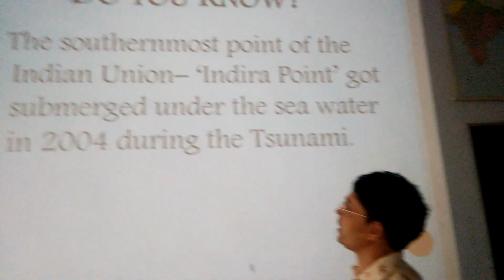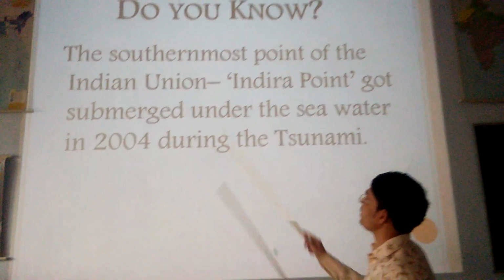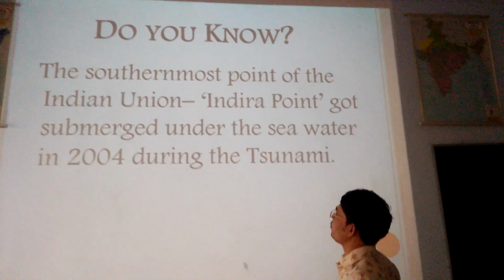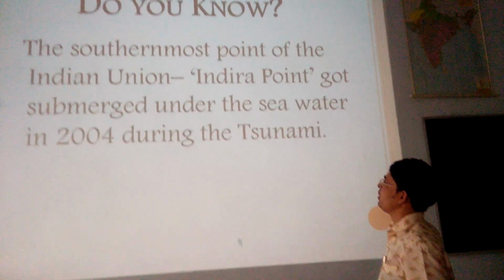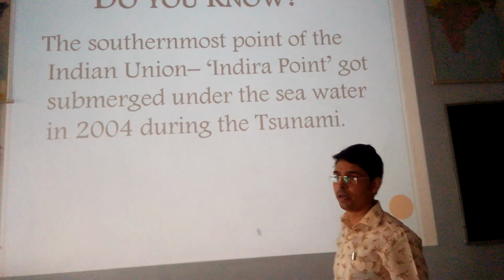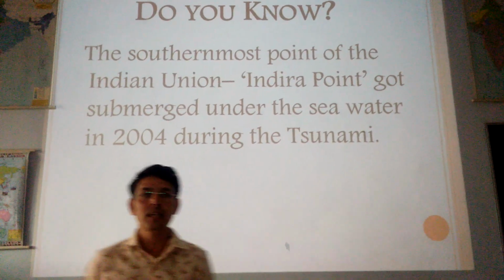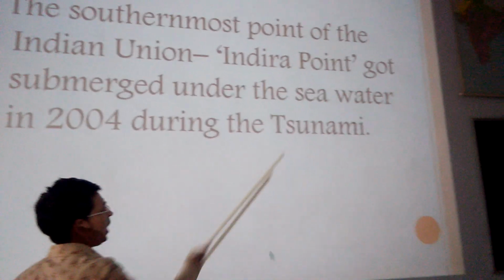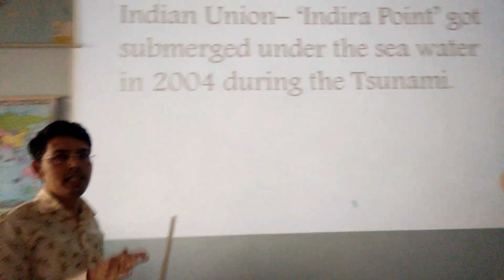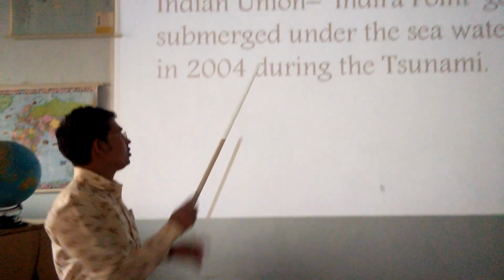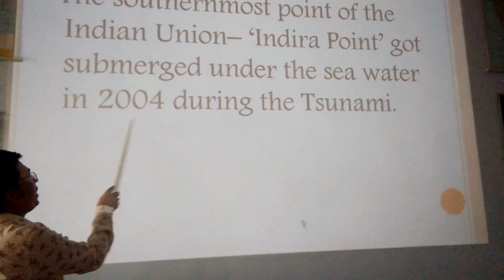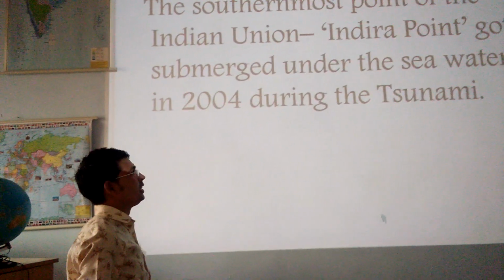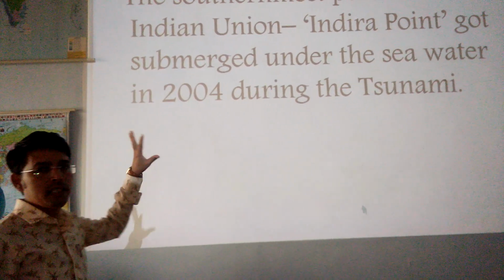Moving to the next one, we have one interesting aside. This interesting aside is talking about how the southernmost point of the Indian Union, Indira Point, got submerged into the water. The major reason was the tsunami. Tsunami means an earthquake under the water. In the 2004 tsunami, the southernmost point, Indira Point, was submerged under the water.